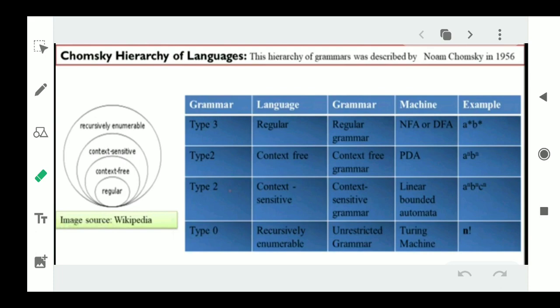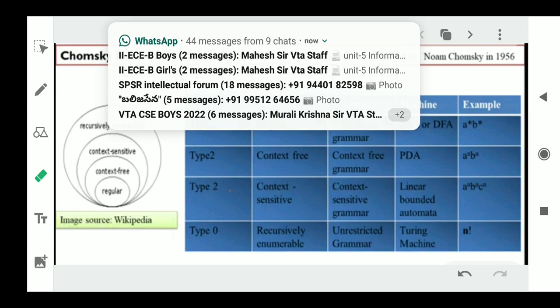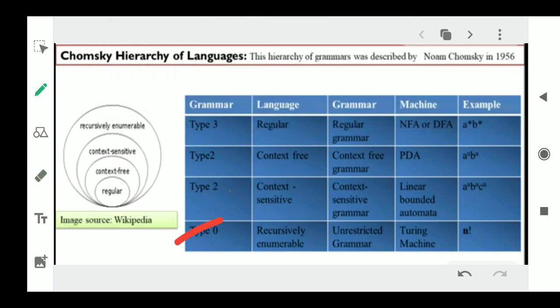We have seen four different types of grammars: type 0, type 1, type 2, type 3. Type 0 is recursively enumerable, type 1 context sensitive, type 2 context free, type 3 regular grammar.